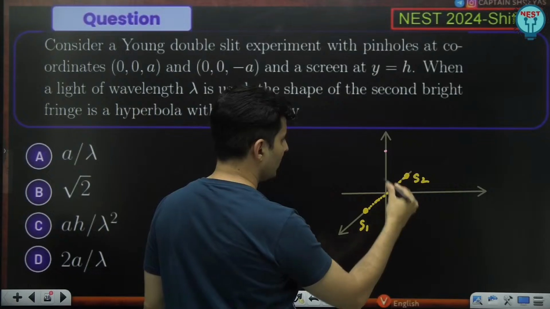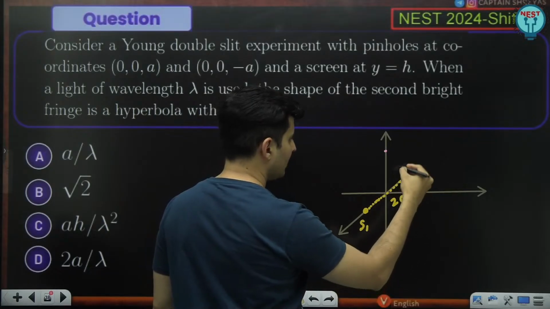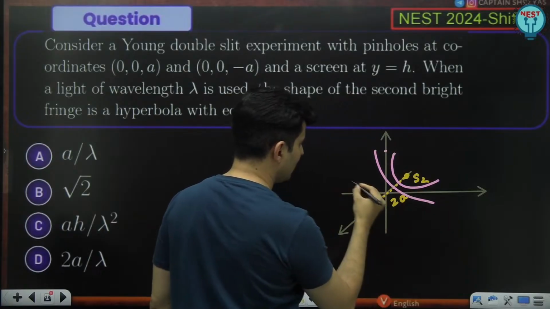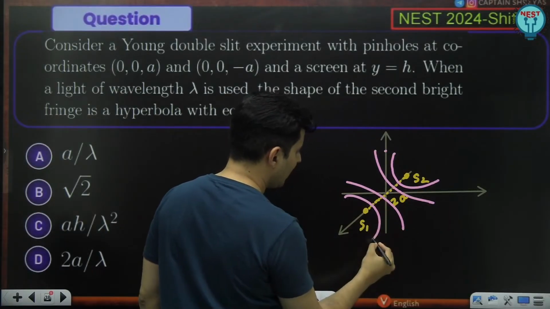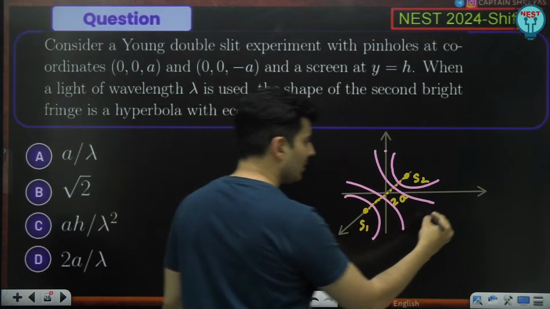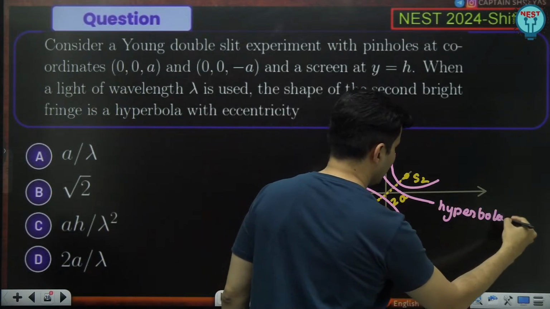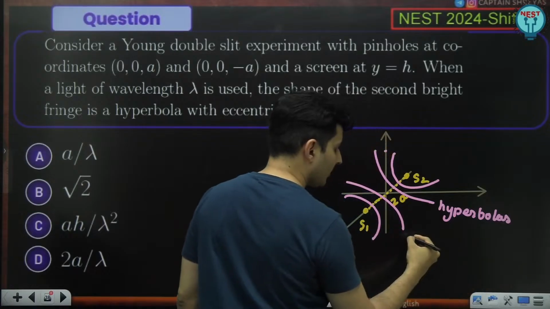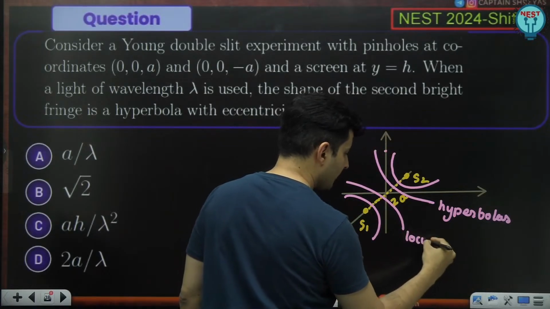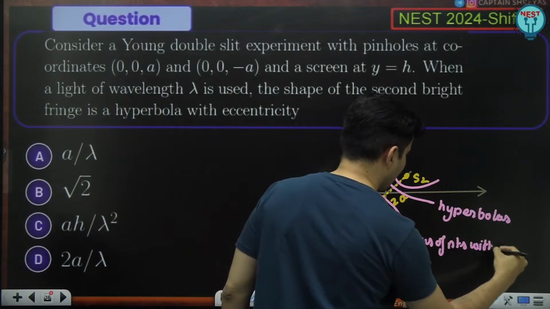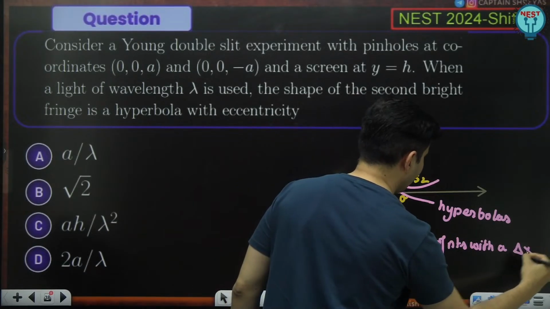It's very difficult, guys, to show you, but these are the kind of hyperbolas which are formed. These hyperbolas are nothing but the locus of points with a path difference.